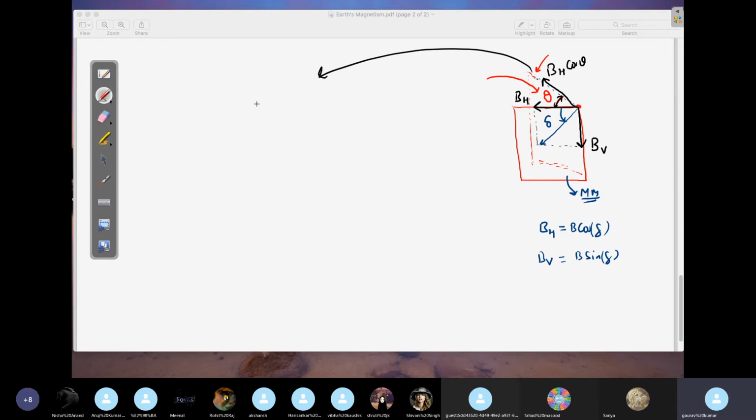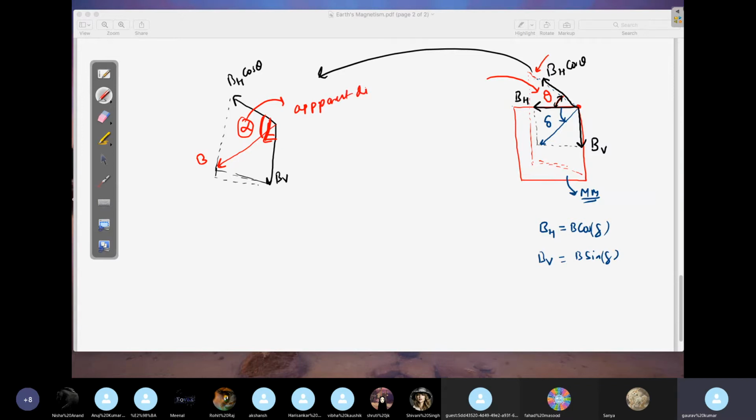So now I'm working over this plane. On this plane, on this side you have a component that is BH cos theta. And on this side, the vertical still remains BV only. So now when you complete these two vectors on that reference plane, you will get a net magnetic field on that plane. Let's say some angle you have here, alpha. This is called apparent dip. This is 90 at this moment.